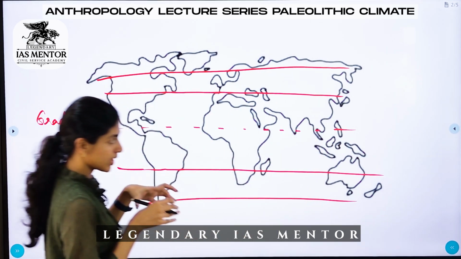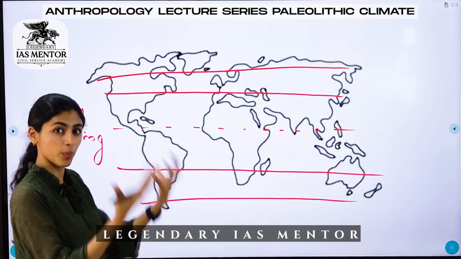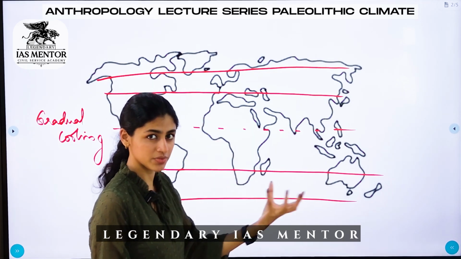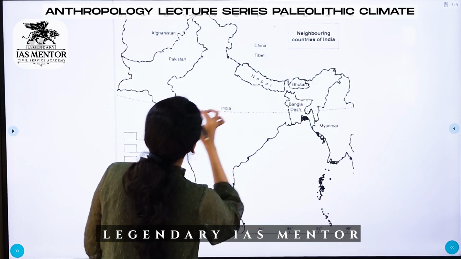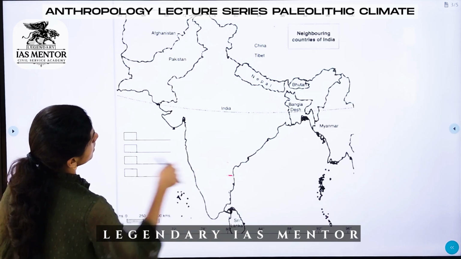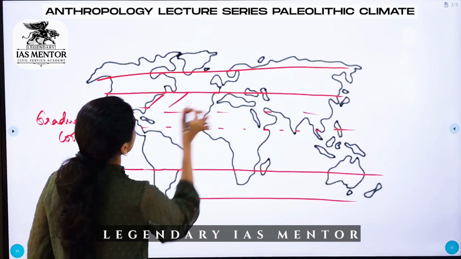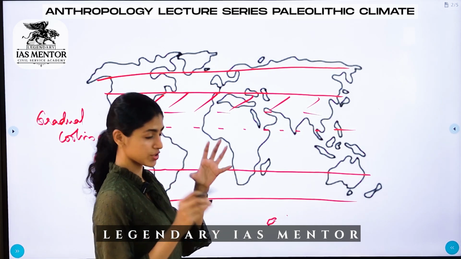In the present era, the equator region has a warm climatic condition. But towards the end of the tertiary period, these regions experienced cool temperatures. The same is the case with higher altitudes as well.